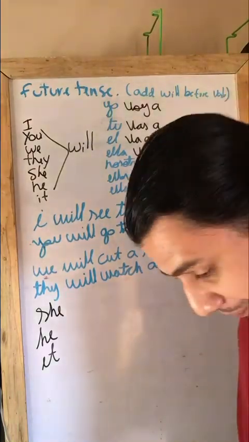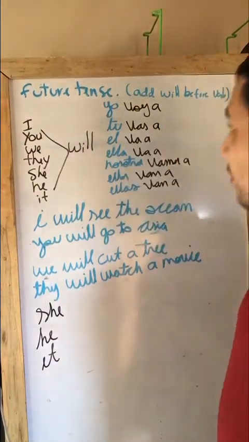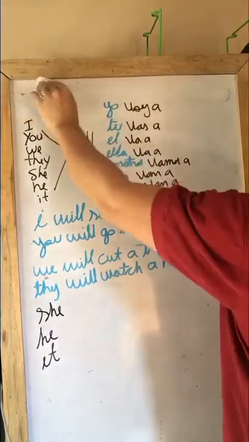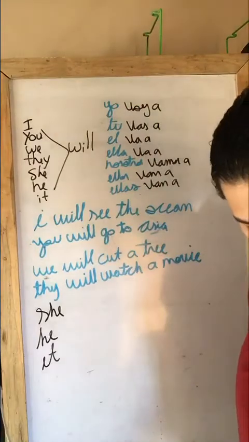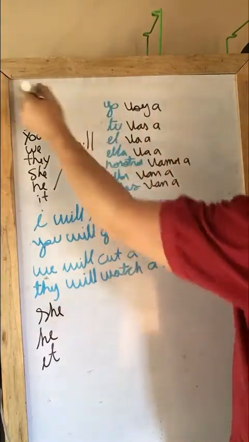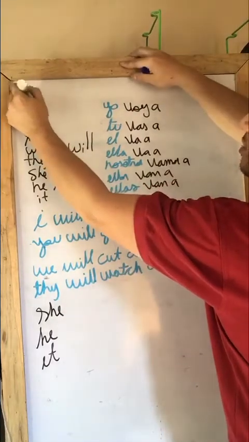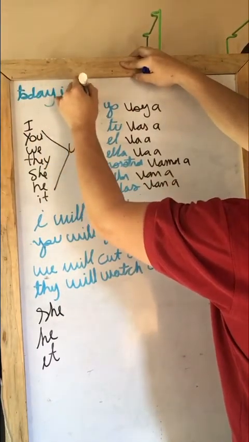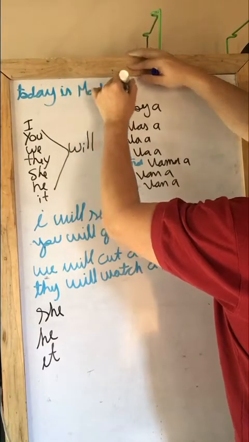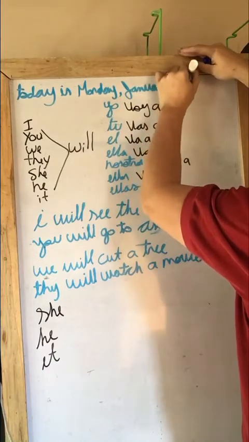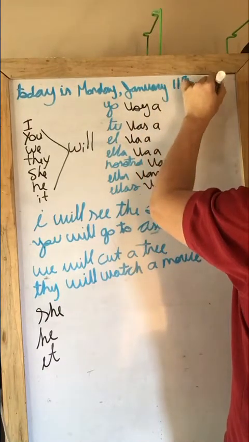Pretty easy. I'm gonna write the date on top of here because we are doing a review, okay? And we're gonna continue with present continuous after this. So today is Monday, January 11th, 2021.